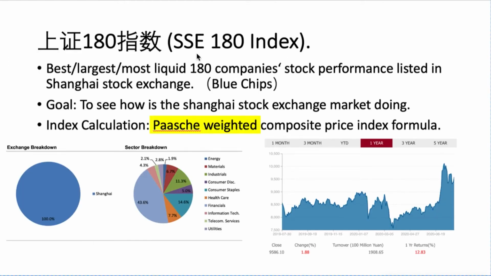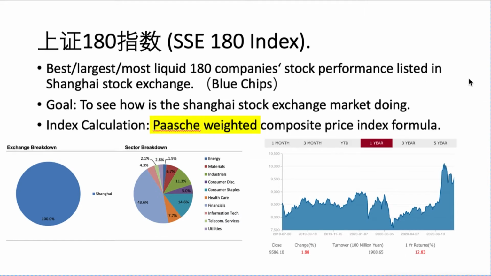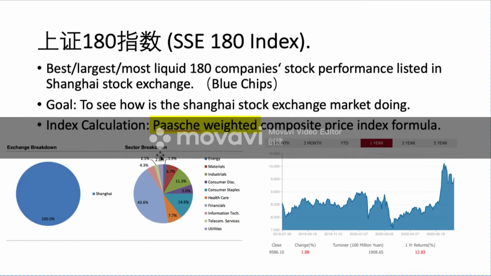Okay, now the SSE 180 index. Like I mentioned, SSE stands for Shanghai Stock Exchange. SSE 180 shows the stock performance of the best, largest 180 companies listed on the Shanghai Stock Exchange. And the index calculation is the same as before. It's based on market capitalization. Here is the sector breakdown of SSE 180 constituents.